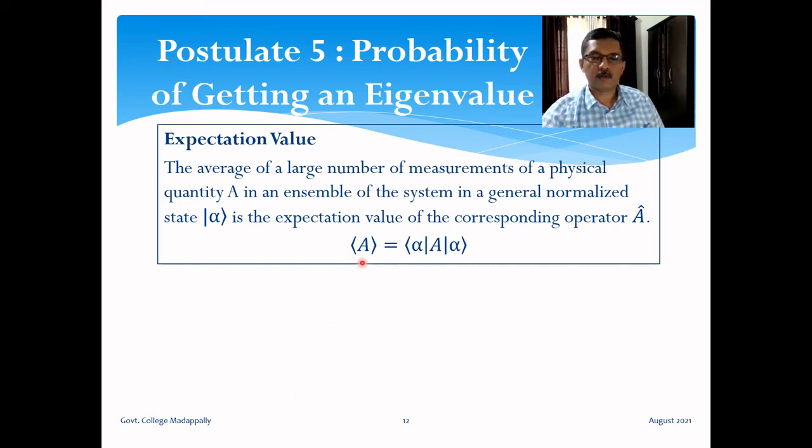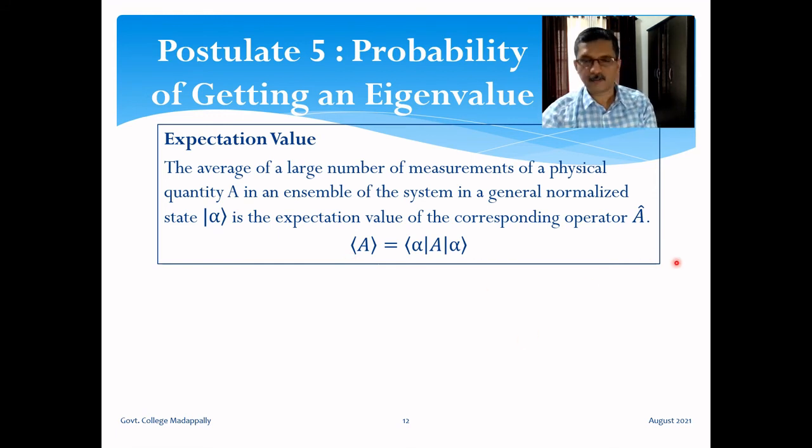The expectation value is equal to bra vector alpha, operator A, ket alpha. Okay, so it's something like a matrix element of operator A in the state alpha. What is ket alpha? It is the general state of the system in which we make 100 trials of measurement, and we are trying to take the average, and the average is given by this formula.